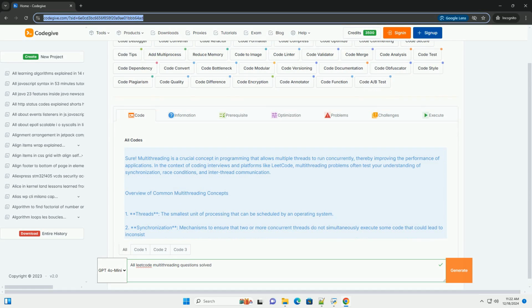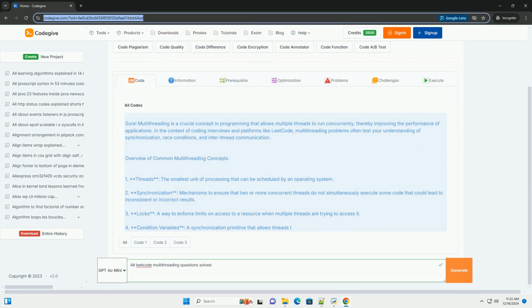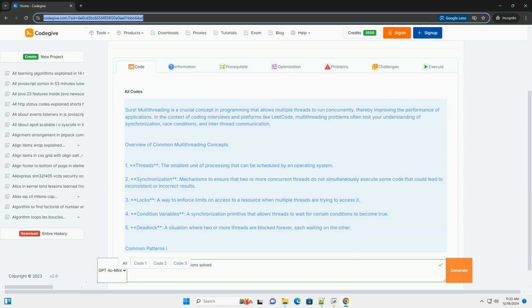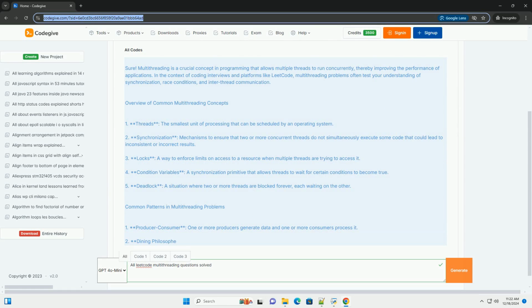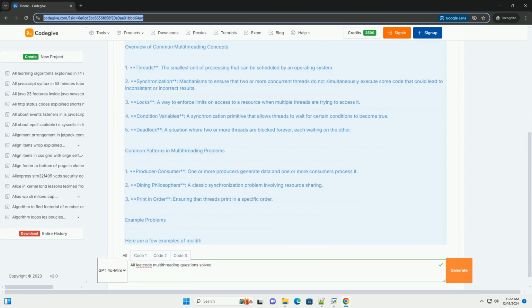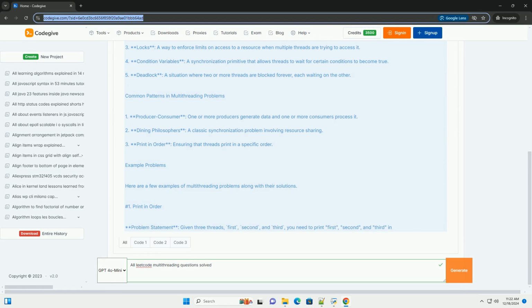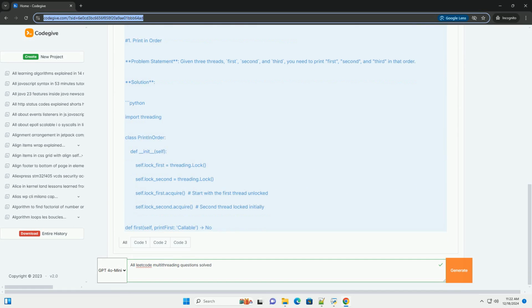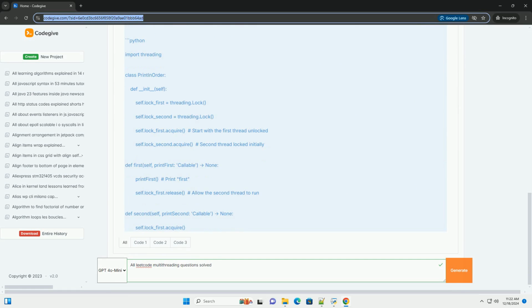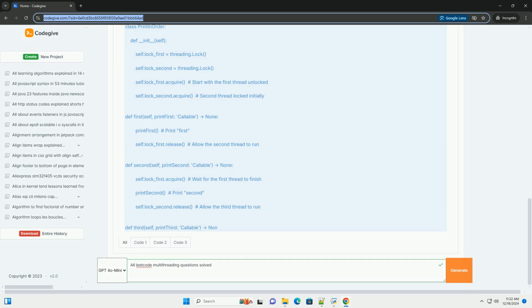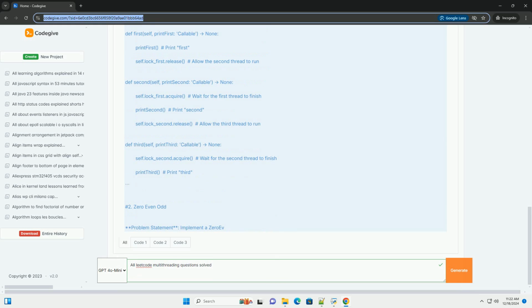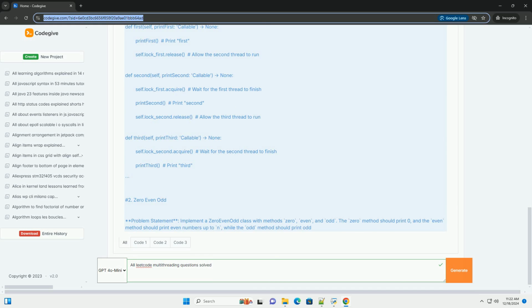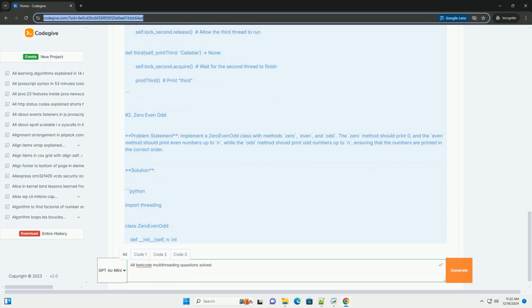Sure. Multithreading is a crucial concept in programming that allows multiple threads to run concurrently, thereby improving the performance of applications. In the context of coding interviews and platforms like LeetCode, multithreading problems often test your understanding of synchronization, race conditions, and inter-thread communication. Overview of common multithreading concepts.